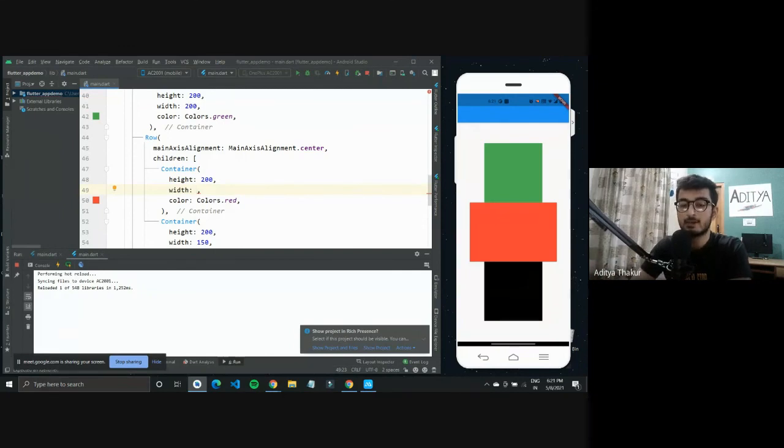Where does this manual entering of width come in? If you need to use a container which has to have a specified width and height, you can use this property. But if you have a container that should fit the whole screen, then you can use MediaQuery to get the size of the screen and try to fit widgets accordingly.